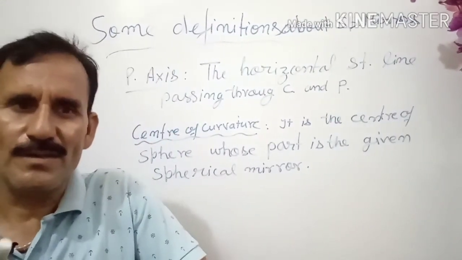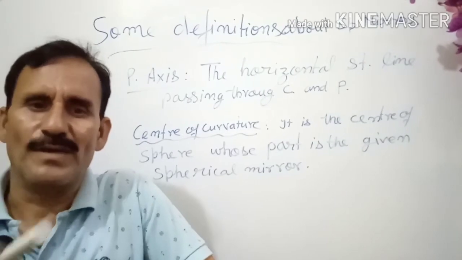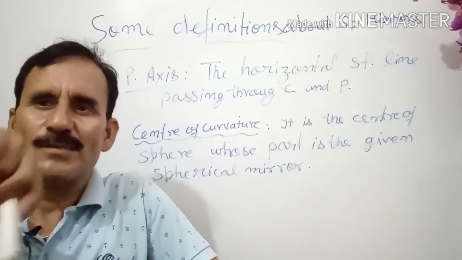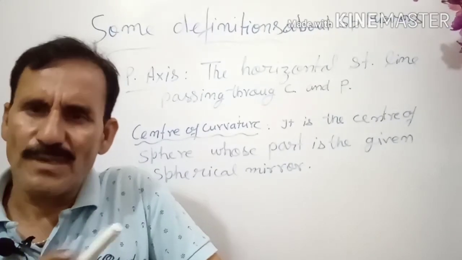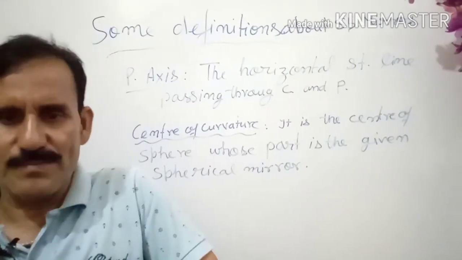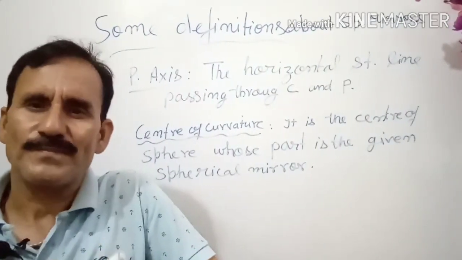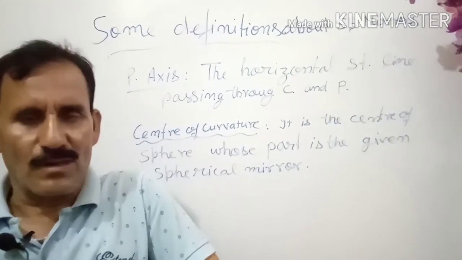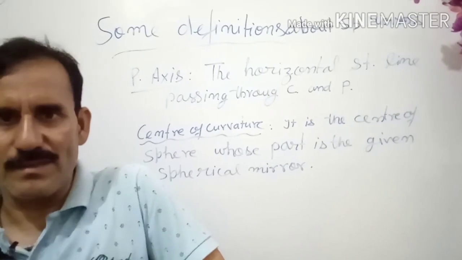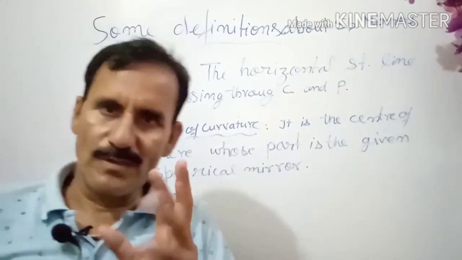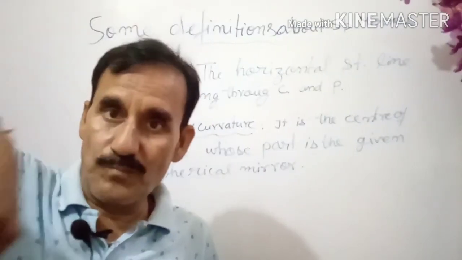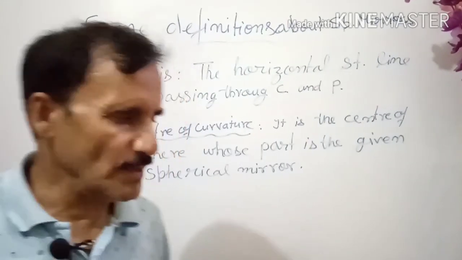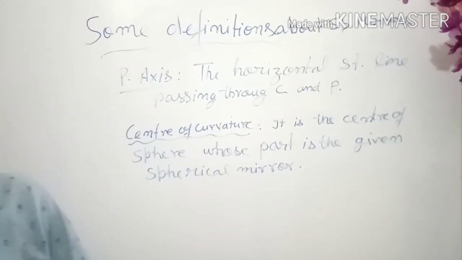So today I have tried to make you understand the basic definitions related to the spherical mirror. There are two types of spherical mirrors, one is convex and another is concave. In a concave mirror, the concave surface is polished, and in a convex mirror, the convex surface is polished. That is for today. Tomorrow we shall see furthermore. Thank you.